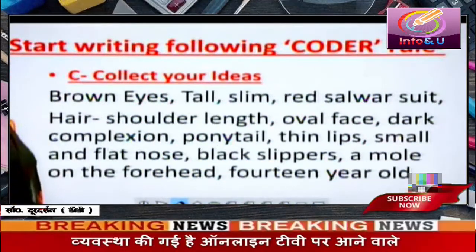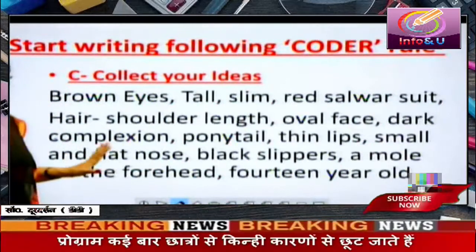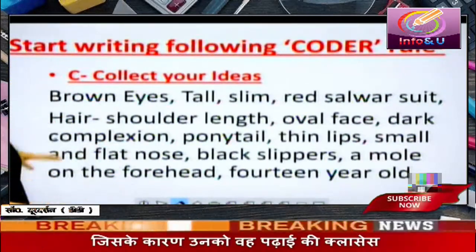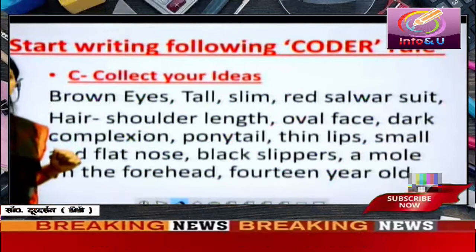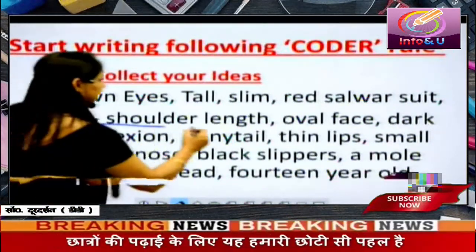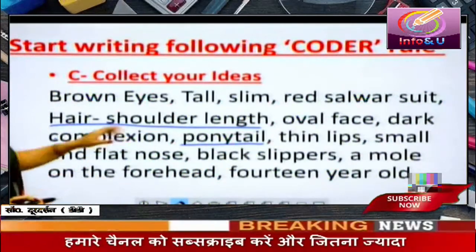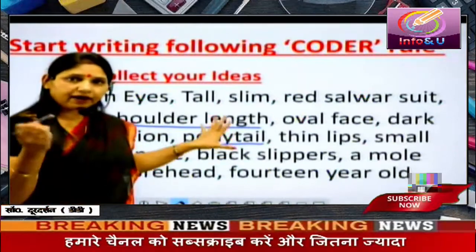Now, these are the things which I have written about my friend. Whatever came to my mind, this is not organized. These are just ideas which I have collected. See, I started with brown eyes. And then hair, I wrote hair is shoulder length. Then I write ponytail here. These should be connected because these two information are about her hair.